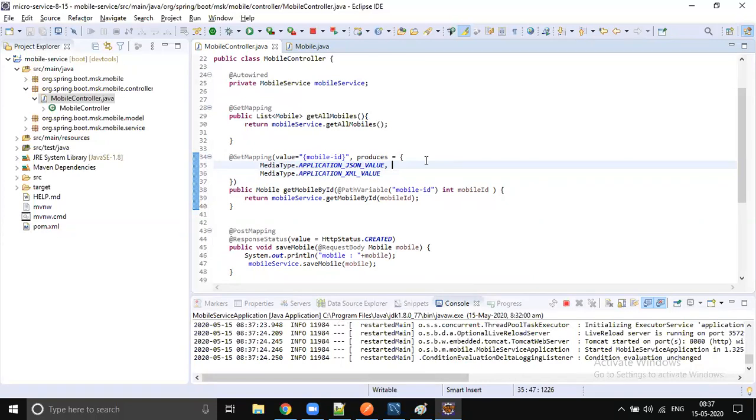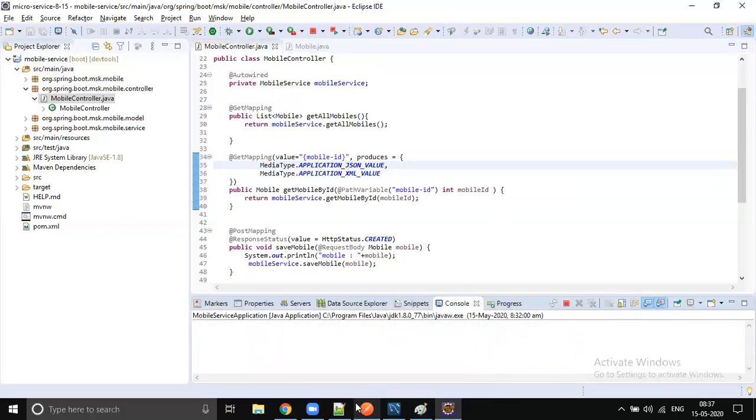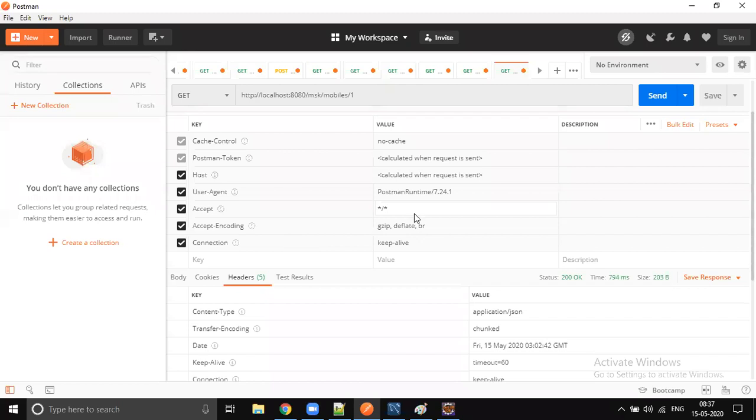Now the client should ask. Our service is capable of producing data in JSON format as well as in XML. So how can the client ask in which format he wants the data? He can do that by using a header parameter called Accept.